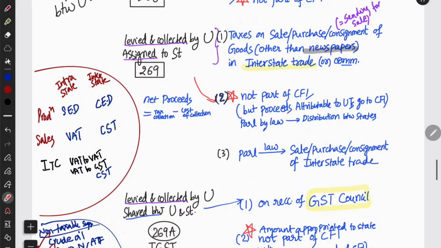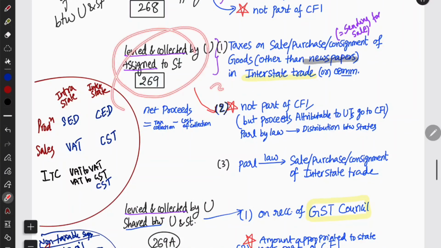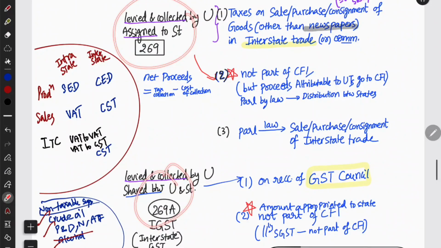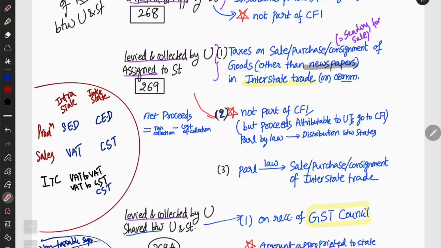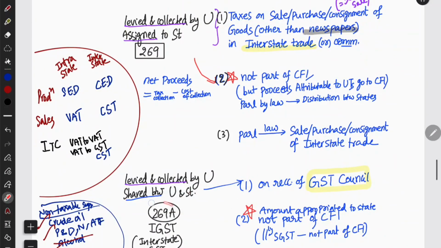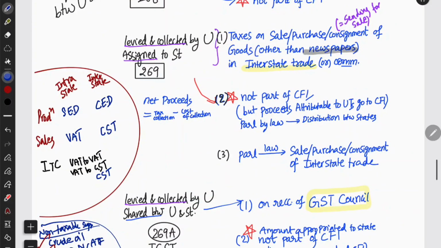Non-taxable supply other than alcohol, you understand, right? Article 269 talks about interstate GST. 269 is also interstate only, but you might get a doubt. Here also it is saying taxes on supply, purchase, consignment of goods in the interstate. What is the difference? These goods implies interstate.